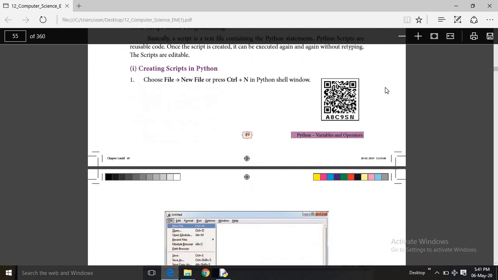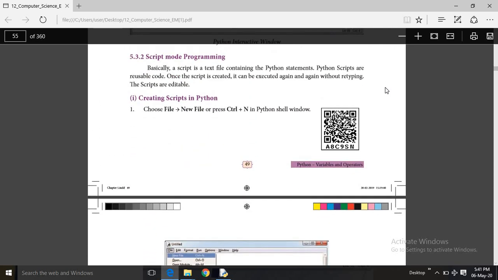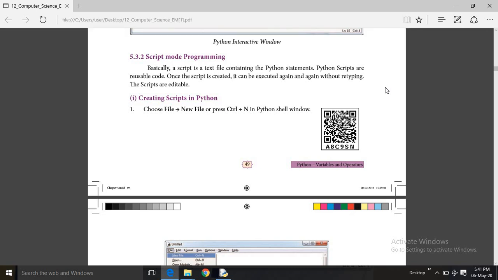The next thing we are moving to is script mode programming. Already we saw that in script mode programming, we can type all the code in a particular file. We can save the file with an extension .py. No need to explicitly mention the extension. You can directly give the file name. Automatically .py will be added while saving, and then you can run the program.